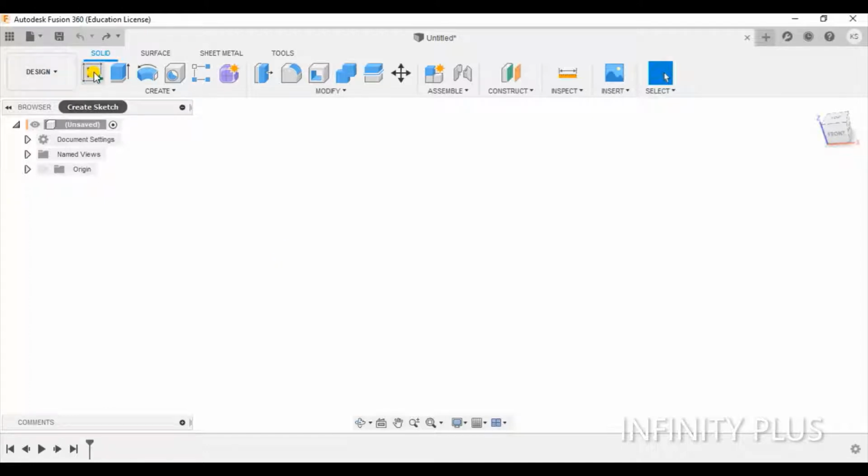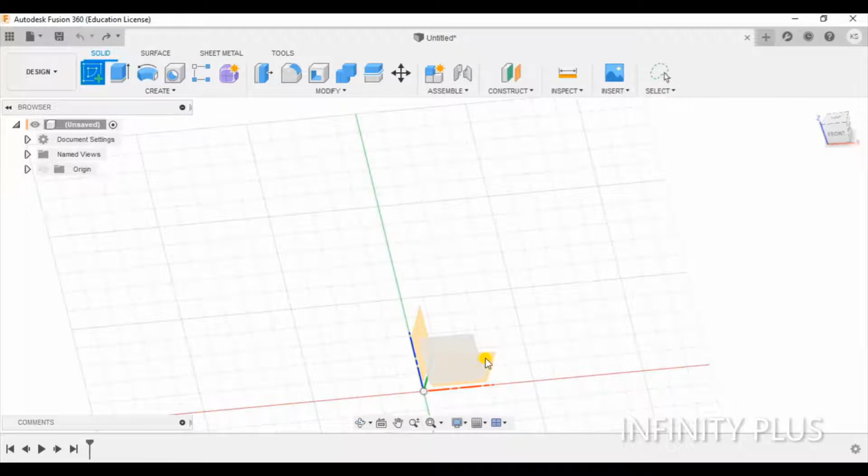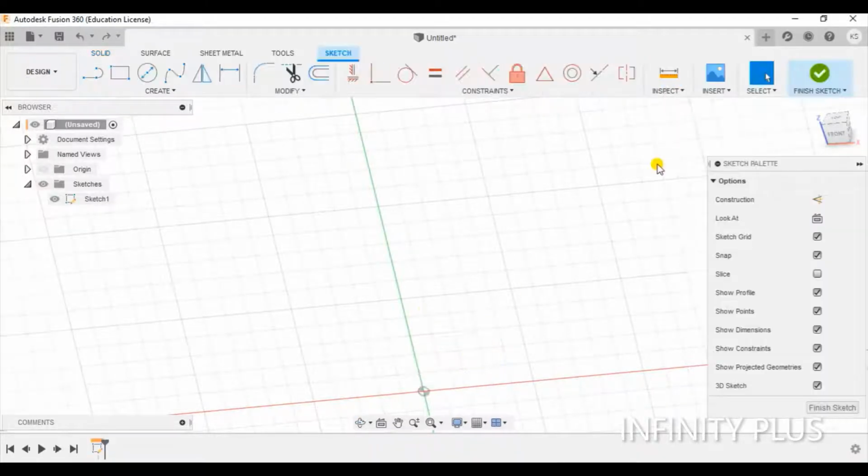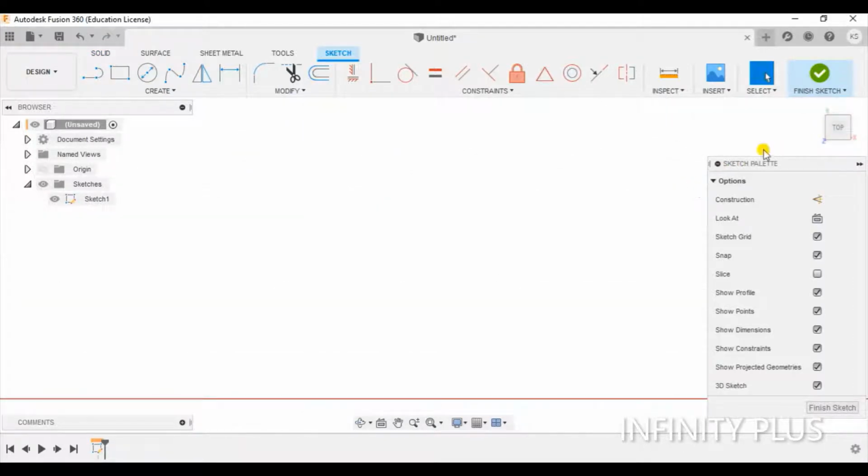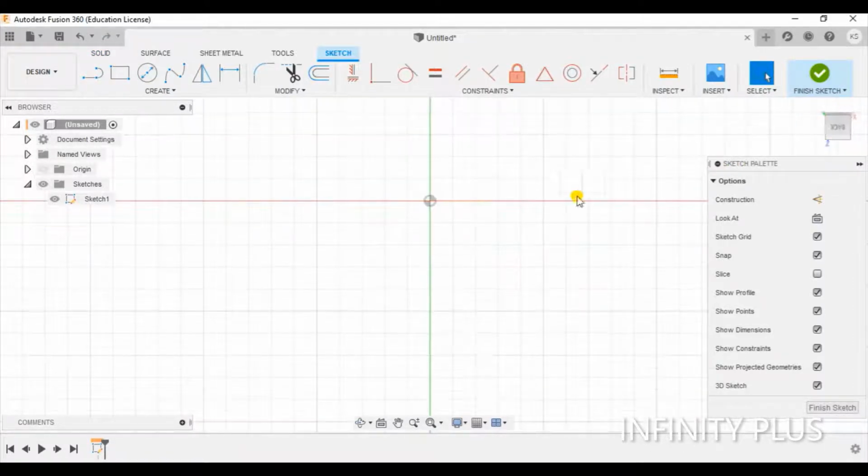First of all, we have to click on create sketch. Now we have to select the plane. I have selected the plane. This is my plane.